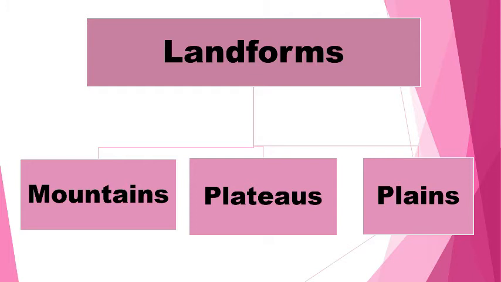These are usually formed when the movement of molten rocks present under the lithosphere pushes up or pulls down parts of the Earth's surface. Now let us see the types of landforms. They are mountain, plateau, and plain.